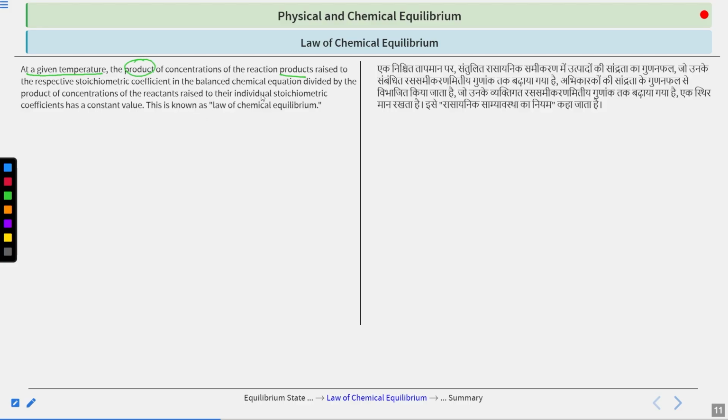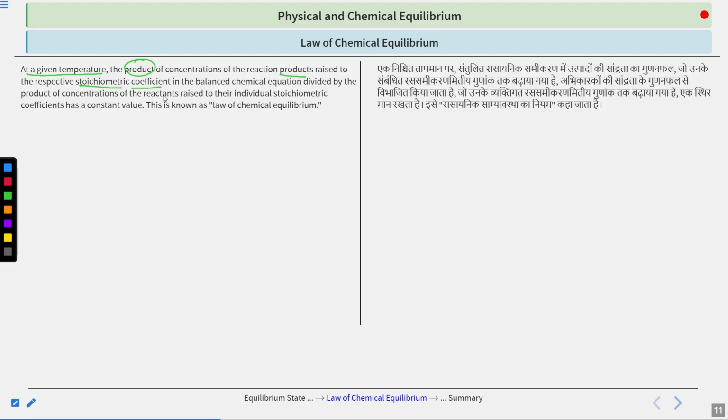So I would say the multiplication of the concentrations of the reaction products, raised to the respective stoichiometric coefficients. So you are taking the product and raising each concentration to the power equal to its stoichiometric coefficient in the balanced chemical equation. You take that product divided by the product of the concentrations of the reactants, and the reactants are also raised to their individual stoichiometric coefficients.